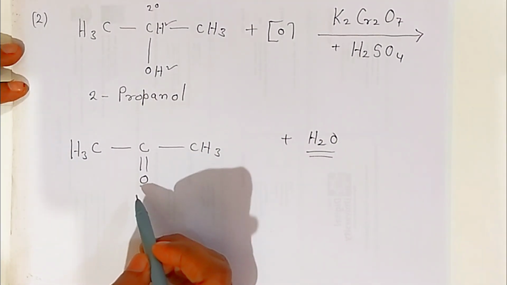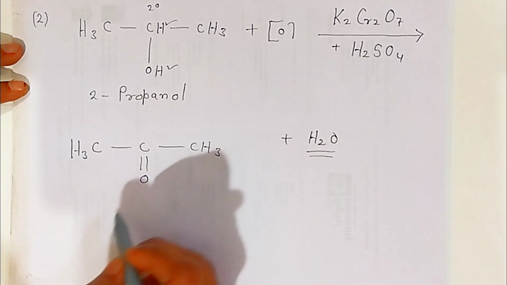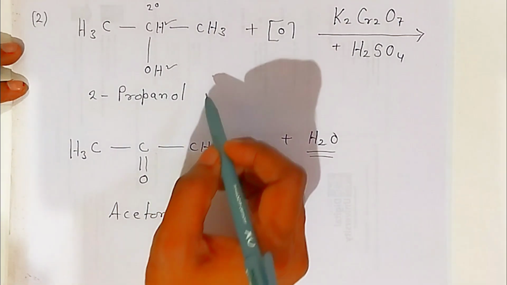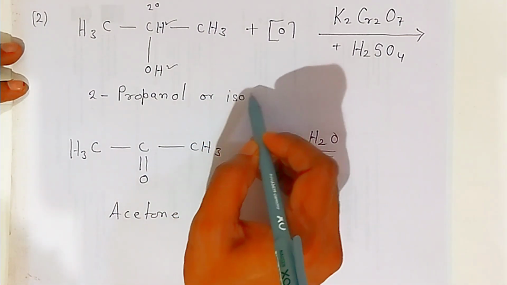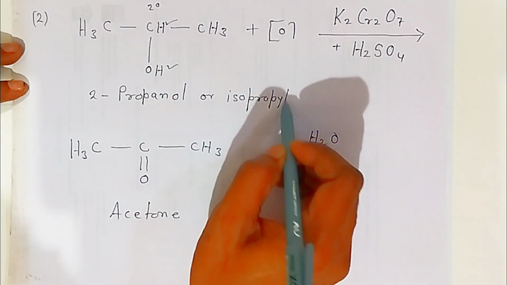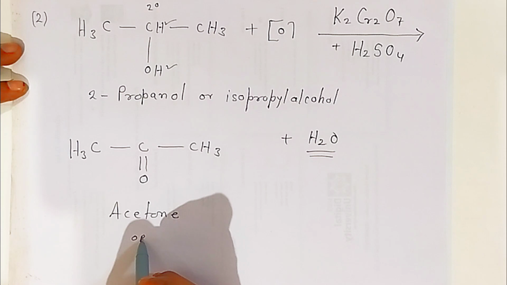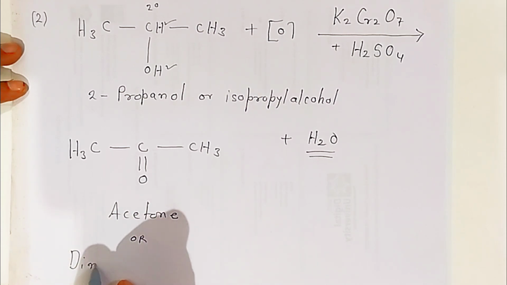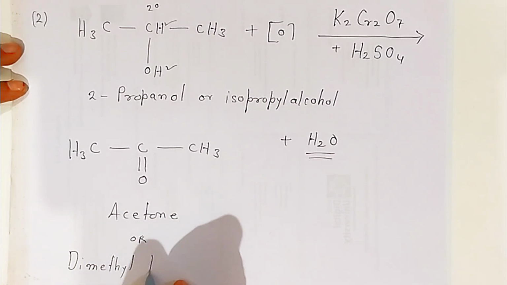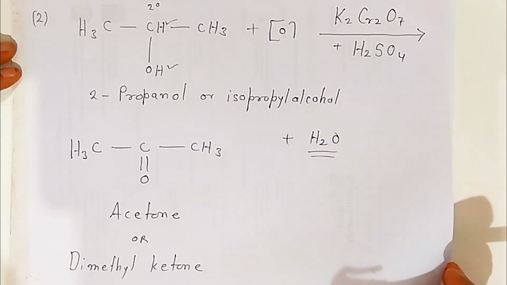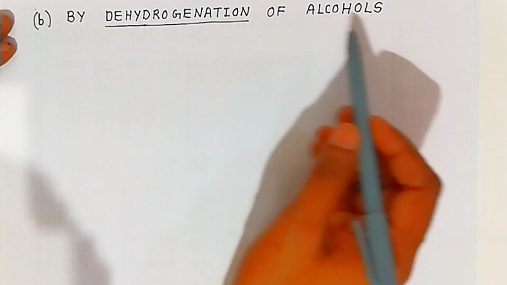Now which type of ketone? In common name we call it acetone. We have prepared acetone from 2-propanol, also called isopropyl alcohol. Acetone is also called dimethyl ketone in the systematic naming. So this is the oxidation method. We have prepared aldehydes and ketones by oxidation and dehydrogenation of alcohols.